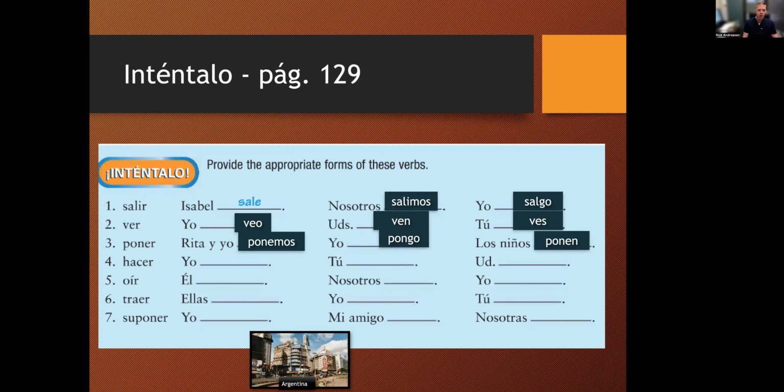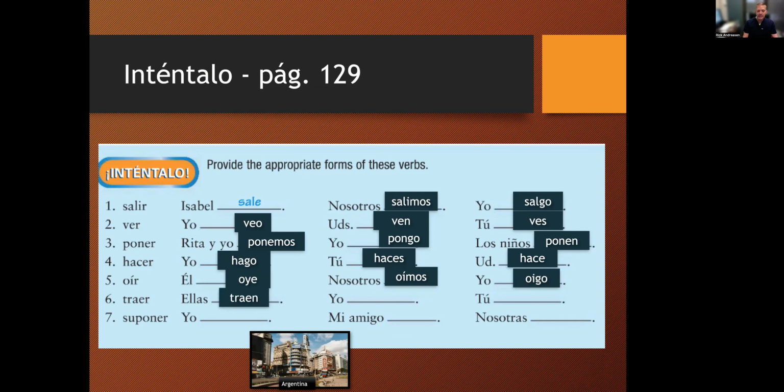Hacer, número 4, yo hago, tú haces, usted hace. Número 5, oír. Él oye, nosotros oímos, yo oigo. Número 6, traer. Ellas traen, yo traigo, tú traes. Número 7, suponer. Yo supongo, mi amigo supone, nosotras suponemos.